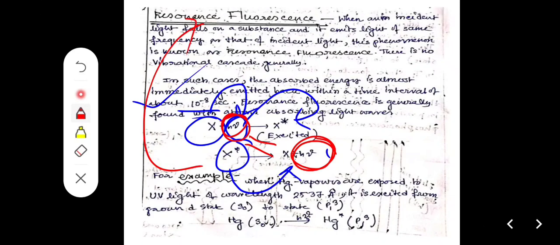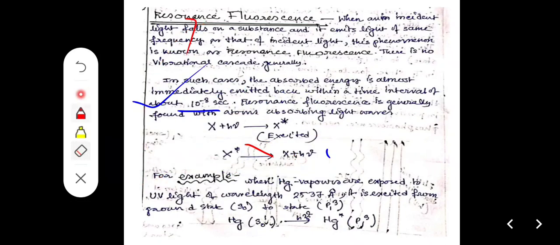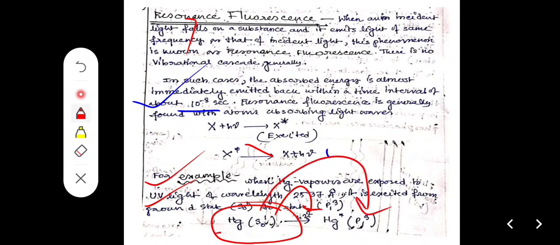The example is when Hg vapor, mercury vapor, is exposed to UV light of wavelength 2537 angstrom, it is excited from ground state S0 to state P1. Hg in the ground state absorbs h nu and goes to Hg star P1, the excited state.